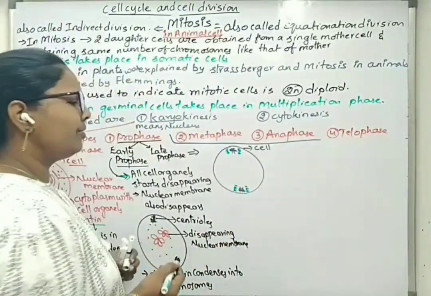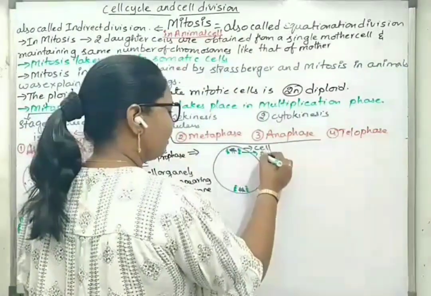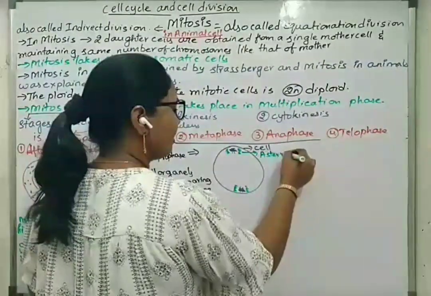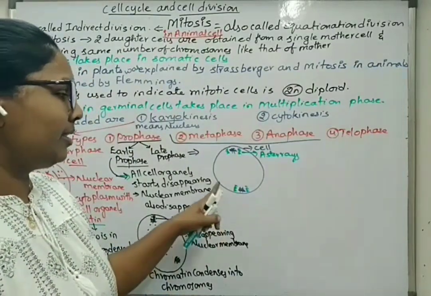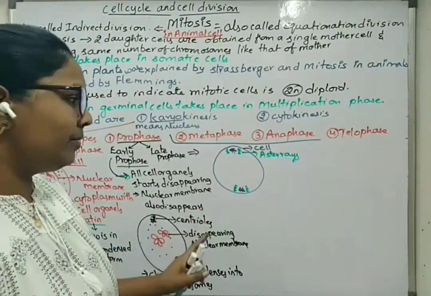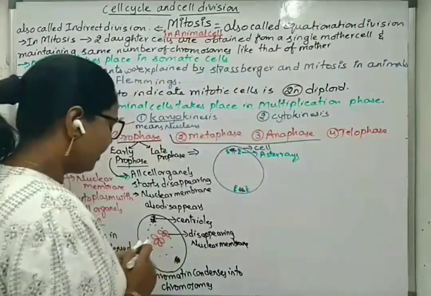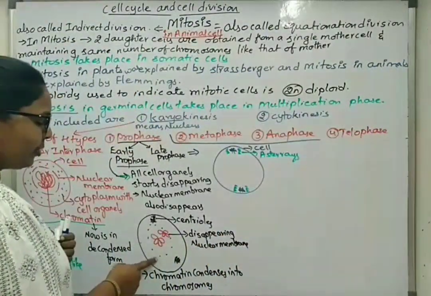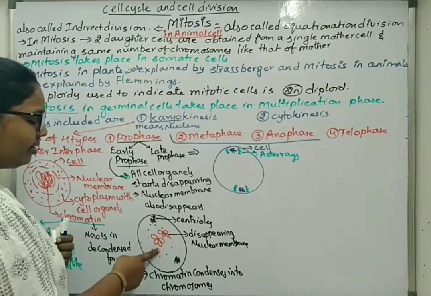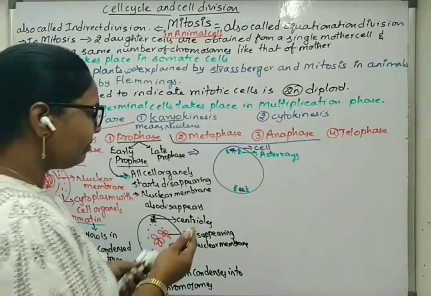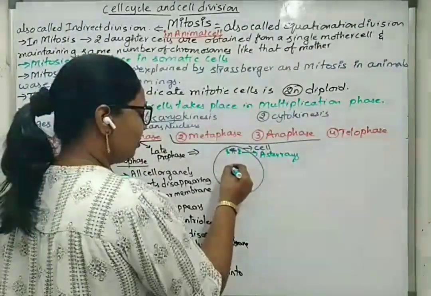These are also made up of a special type of tubulin proteins. So we can say these are aster rays. Since we are discussing mitosis in an animal cell, we are drawing aster rays. If it is plant cell mitosis, we will not draw aster rays. Next, as we have said, in early prophase the nuclear membrane disappeared and chromatin material condensed into chromosomes. Now, we will draw chromosomes here.